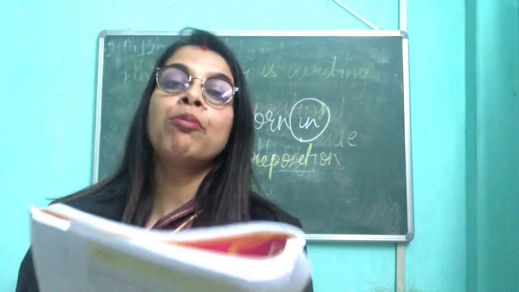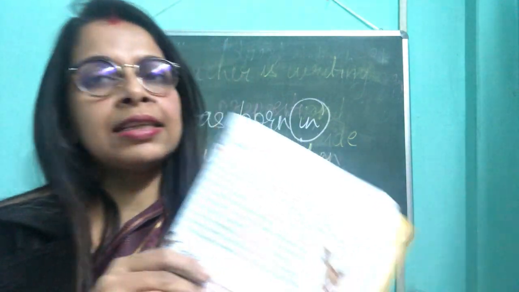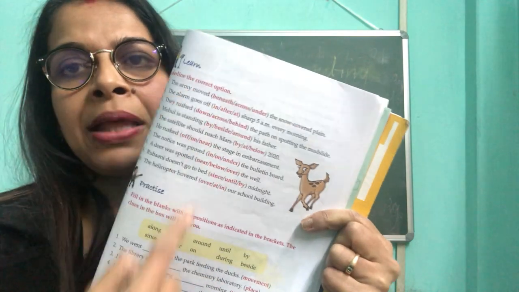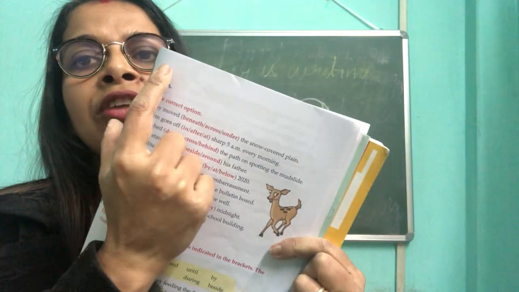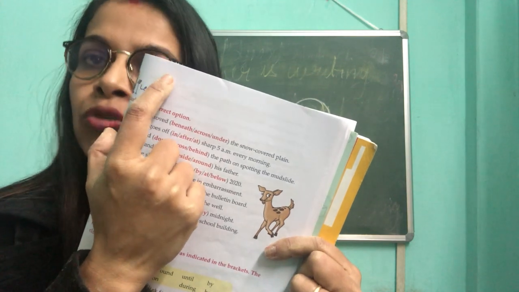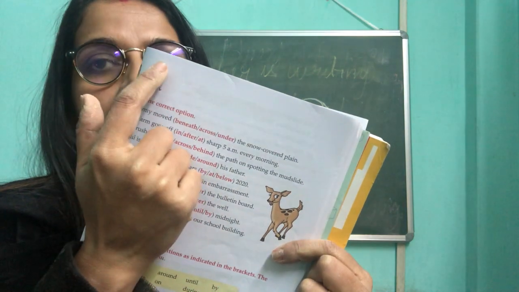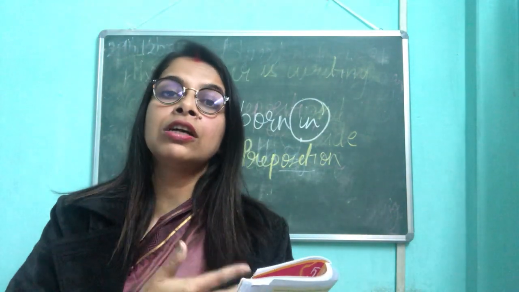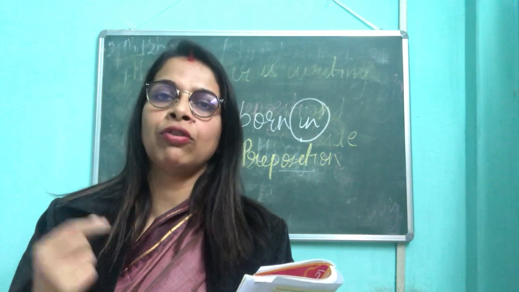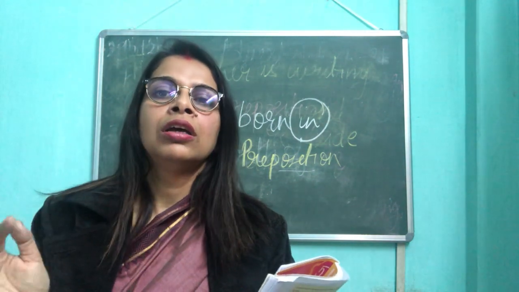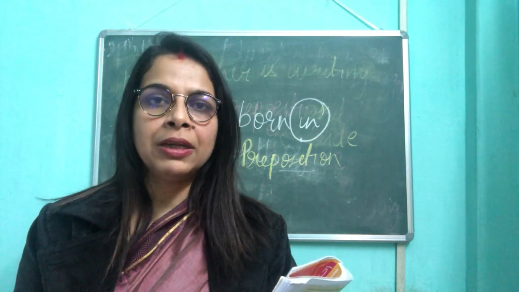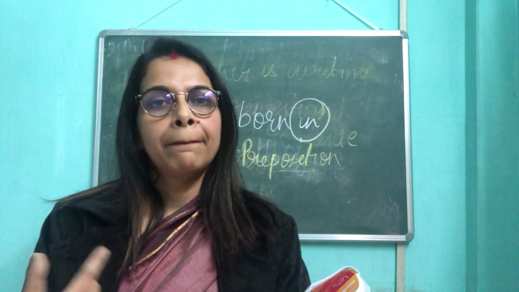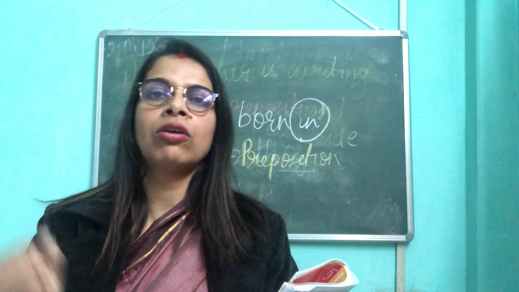Now, next we have the practice exercise. You're going to do the exercise headed by learn in your textbook. Use a pencil to do that, with nice neat handwriting, and you can write the date here, and if you're doing it today as homework, write date and homework. Again, I know I'm being repetitive, please convert it into a PDF so that it becomes easy for me to mail. I have taught you how to export it as a PDF, by using a doc PDF or a PDF converter for both iOS and Android. You will get it in the Play Store or App Store.